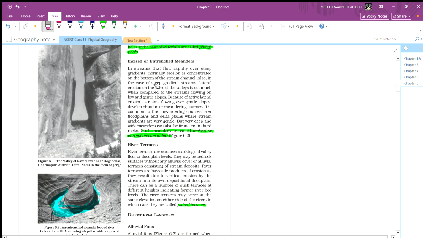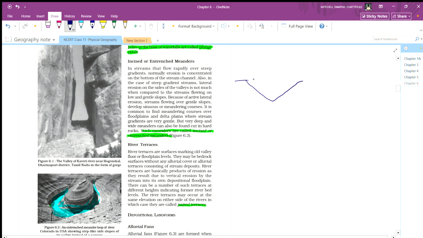Also, in the case of steep gradients, lateral erosion on the sides of the valley is not much compared to a stream flowing on a low and gentle slope.